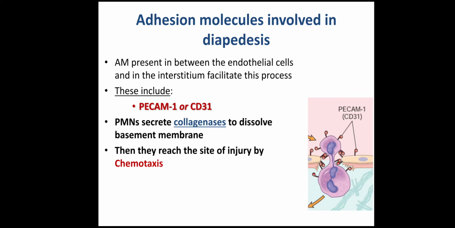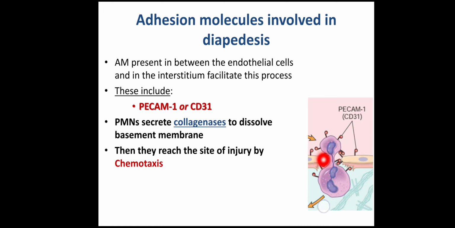The adhesion molecules that are involved in transmigration are CD31 or PECAM1. CD31 is present on both the WBCs as well as the endothelium, and they have homotypic interaction. So they bind with each other, and they help in the transmigration of the WBC.